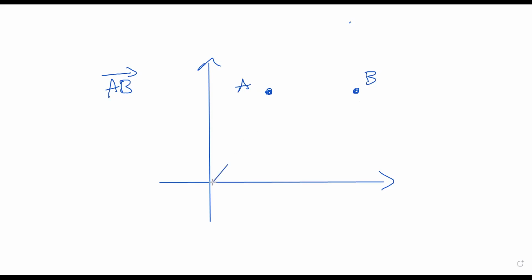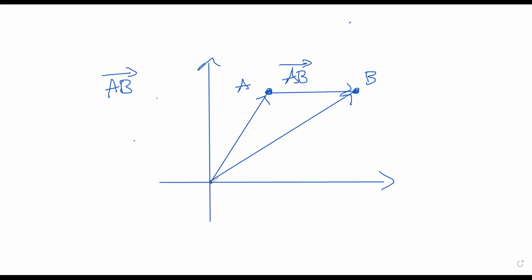Now I join this A like this, and I join B like this. This is my A, and I join B like this. And now this is my AB bar. So this figure you see in any textbook, right? This is my AB bar, and I want to find what is the AB bar direction.